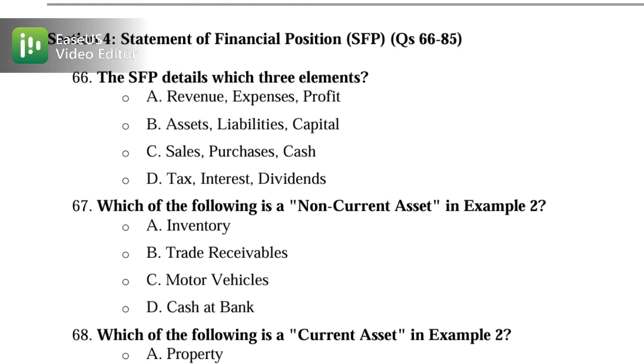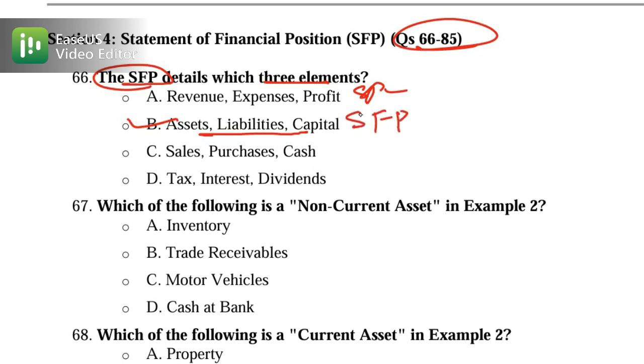The first MCQs, these MCQs from 66 to 85. The SFE detail: which three elements are the detail on which will be present and will be placed in the SFE? That will be revenue, expense, or profit. No, these are present in the SPL. Asset, liability, and capital. Okay, fine. This one is correct because asset, liability, and capital will be present in SFP. So this is the correct option.